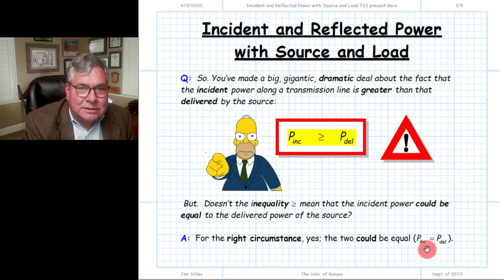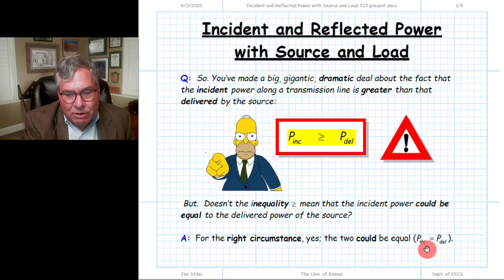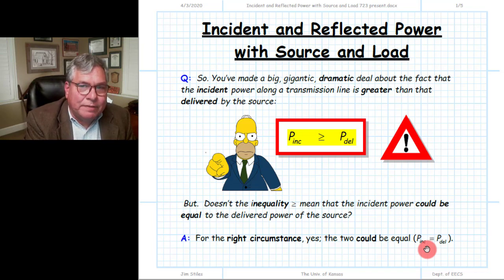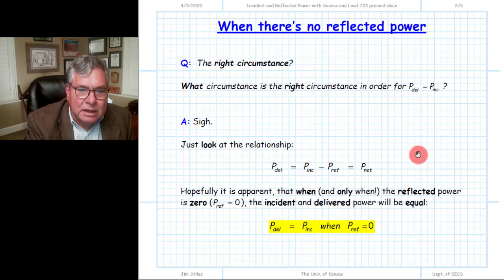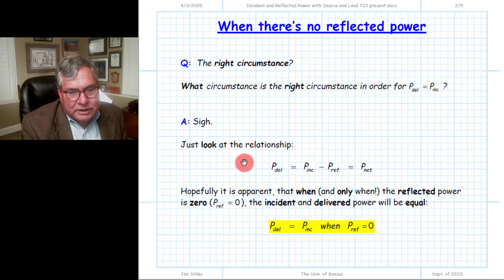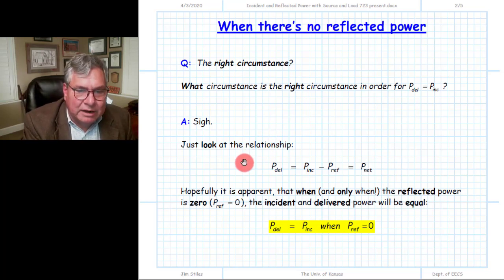Now, the fact that we have greater than or equal means there are some cases where, in fact, the incident power could be equal to the delivered power. So let's think about what that case might be. If we look at, again, the fundamental equation of conservation of energy of a transmission line that's connected to both the source and a load,